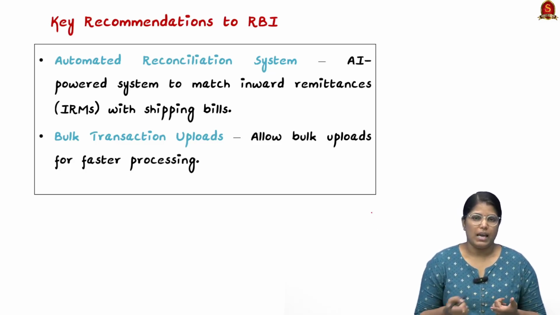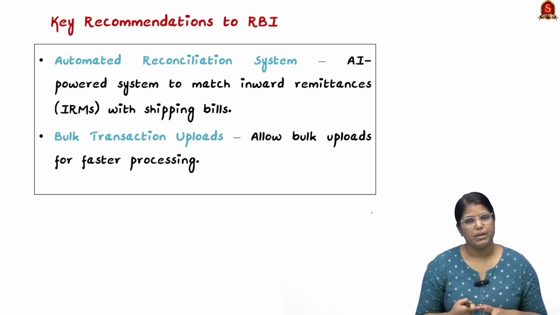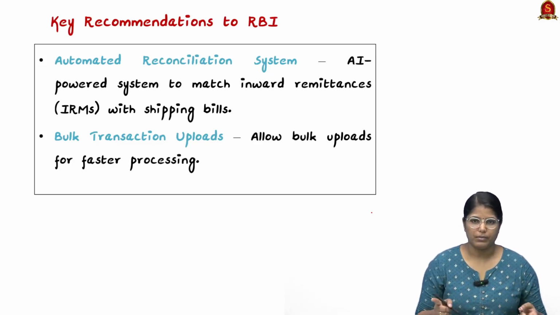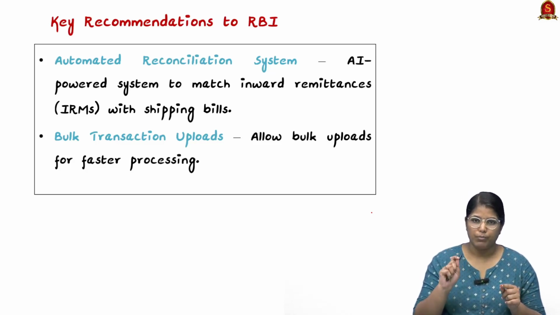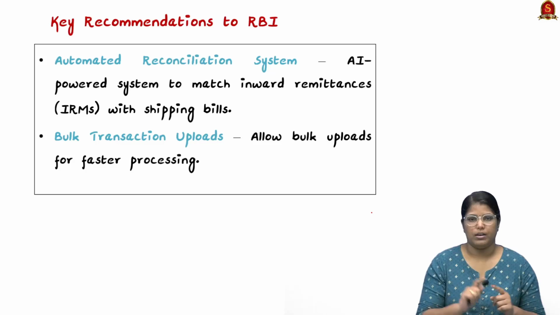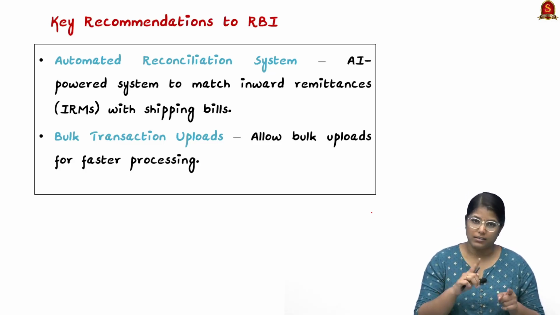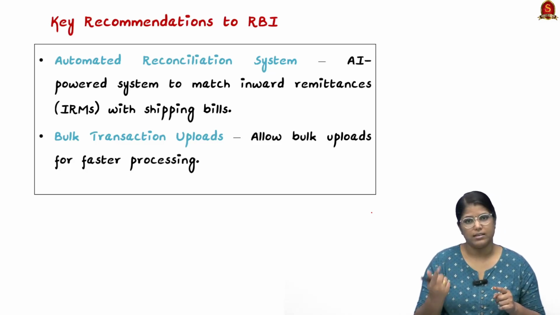When AI is included, these mismatches will be processed very easily. There is a lot of difference between automated and AI. When it is automated, the inputs should be accurate, but when it comes to AI, it can adjust itself and identify the mismatch based on the intelligence it has.